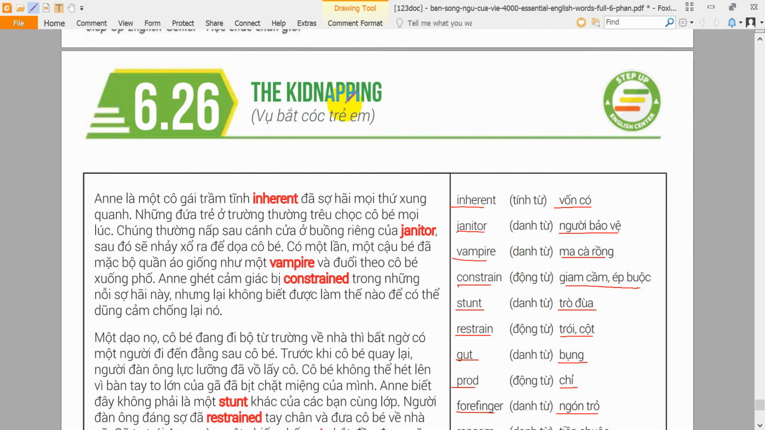The kidnapping. Anne was a very quiet girl who had an inherent fear of almost everything. The kids at school would play tricks on her all the time. They would hide behind the door of the school janitor's closet, then jump out to scare her. Once, a boy dressed up like a vampire and chased her down the street. Anne hated being constrained by her fears, but she didn't know how to be brave.